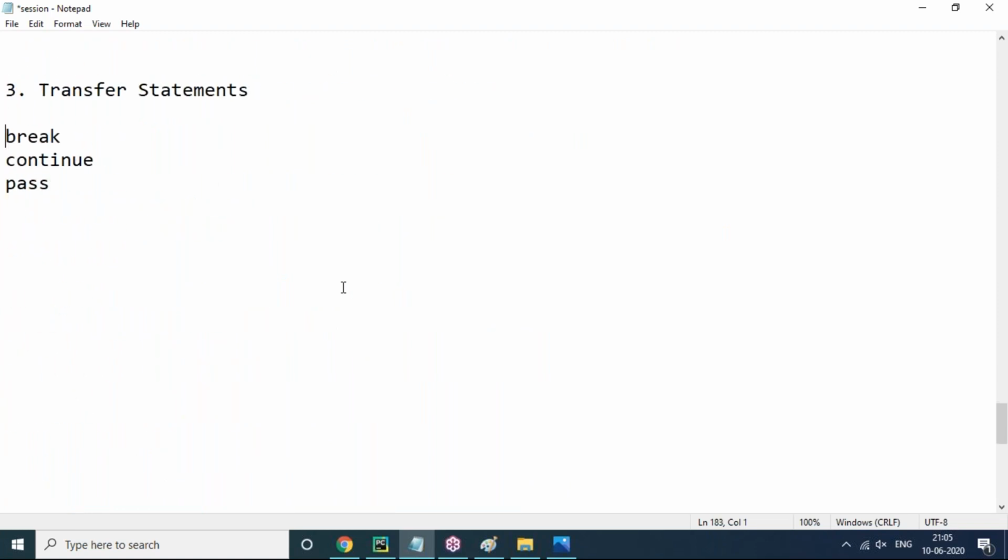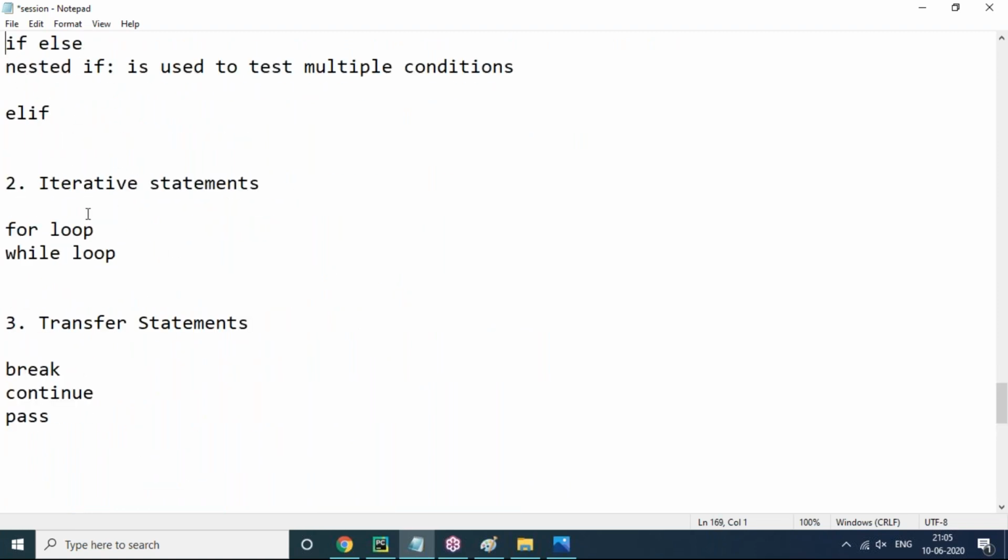Now you can see these are the iterative statements. Iterative statements are for loop and while loop. This is also very important. Nested loops also we will discuss. Iterative statement means we have some huge number of values. If 100 values are there and you want to print them, we can't use the print statement 100 times. That's where we can use a for loop.